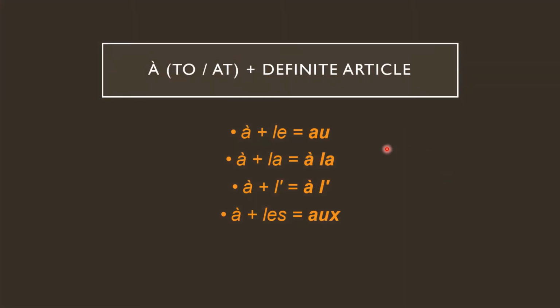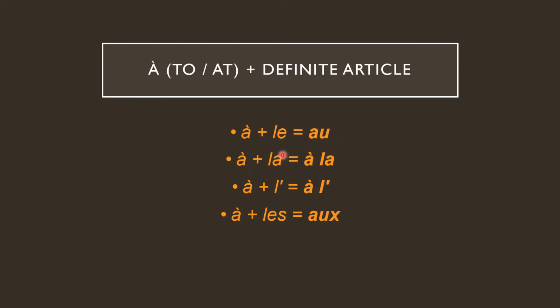Let's start with the first one, that is à. When à comes in contact with a definite article, what happens? Think of it as when à comes in contact with each of the four definite articles, that is le, la, l apostrophe and les, the reaction is different. Whenever you have à plus le, that means you're trying to say to the, or at the, because all the definite articles mean the. You will not have à le in this sentence because that is not allowed. Instead of à plus le, you will have to put au.